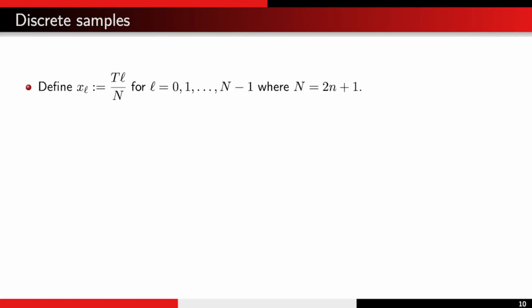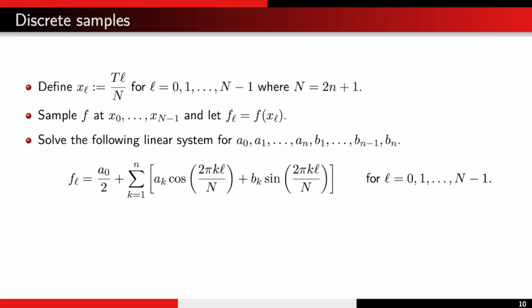So we define x_L to be T times L divided by capital N. Recall that T is the period of the signal, and L ranges from 0 up to capital N minus 1. And so we sample f at x_0 up to x_{N-1}, and we'll denote the function value at x_L by f_L.